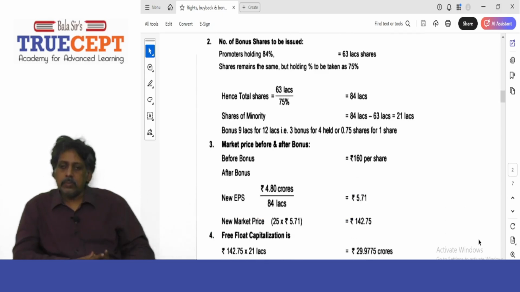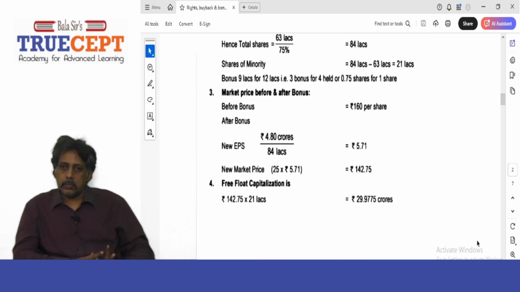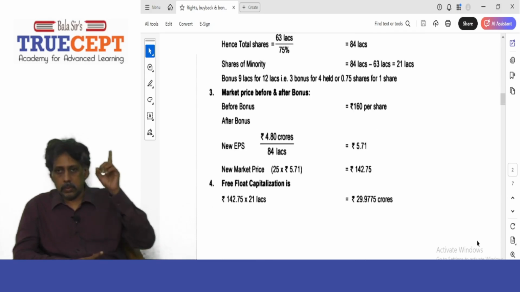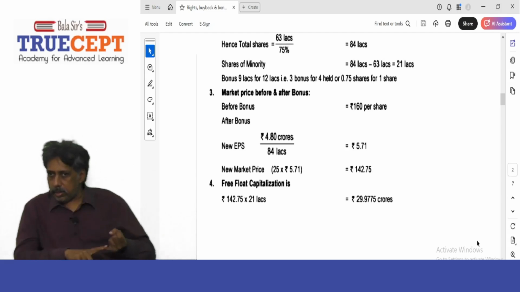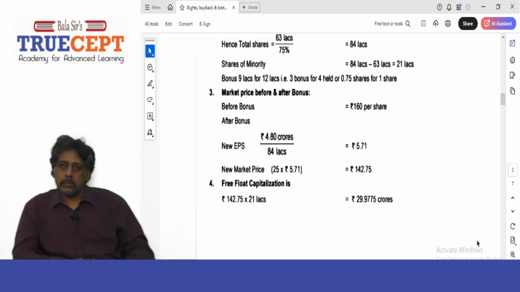Next. Number 3, market price before and after bonus. Before bonus, it is 160 rupees per share. Already we know. Then after bonus, the new EPS is 4.8 crore by 84 lakh shares, 5.71 rupees. Now that into 25 times, they want to maintain the same PE ratio anyway, right? So the new market price is 25 times 5.71, 142.75. And you all know that price earnings ratio into EPS is the market price. You're going to bring forward knowledge from the chapter on corporate valuation.